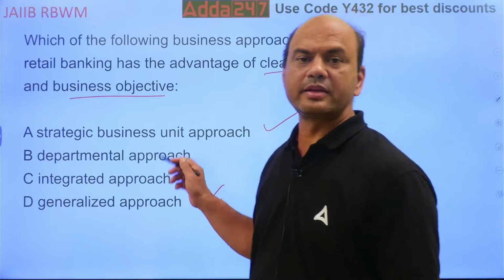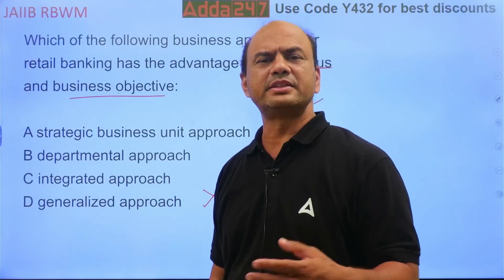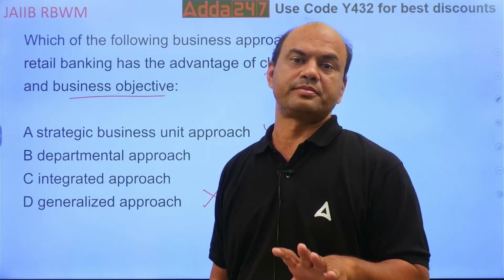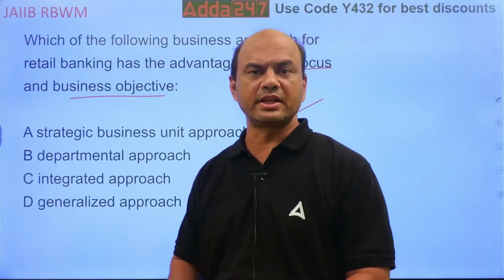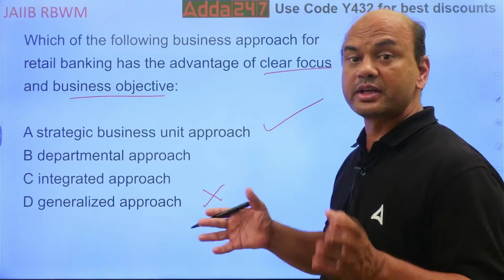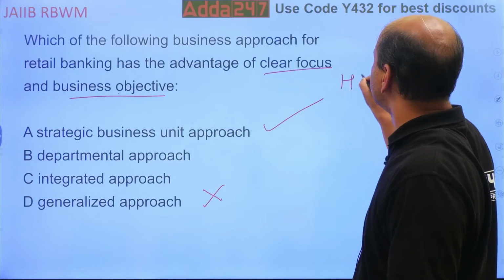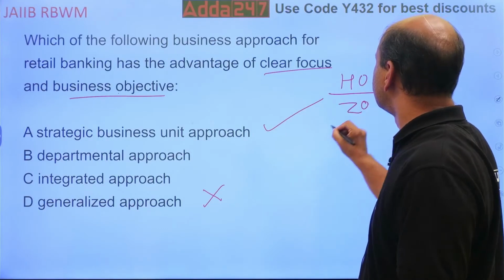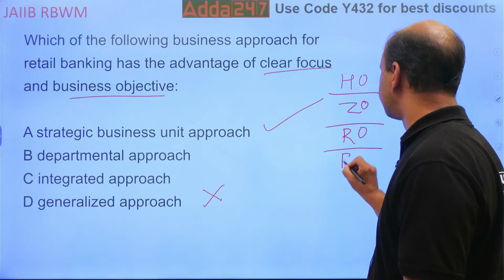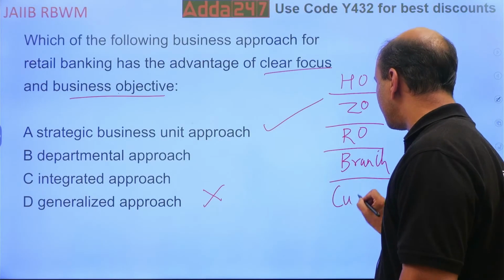See, the important part is realignment of cost, because that's what the technology is. Why are we having the latest technology now? Because we want to reduce the cost of the overall structure. Earlier we used to have traditional banking. See, how does the technology play the part? Traditional banking is, let's say, HO, then you have zonal office, then regional office, then branches, and then you have the customer. And now what is the thing going on?